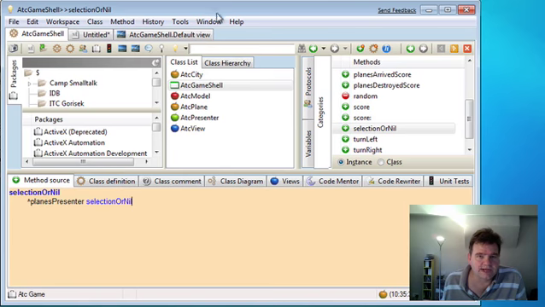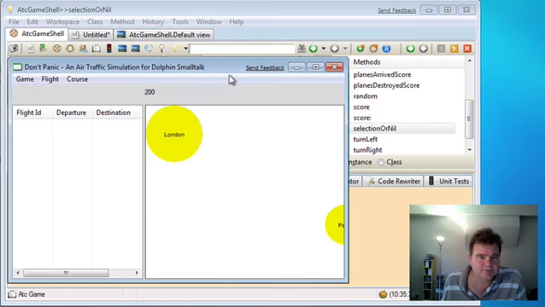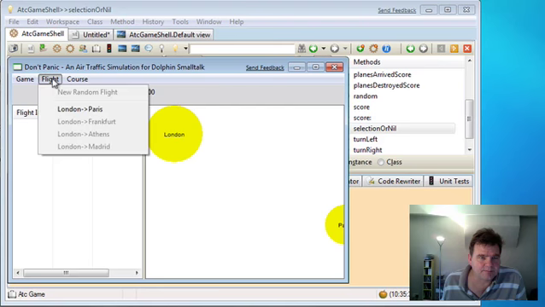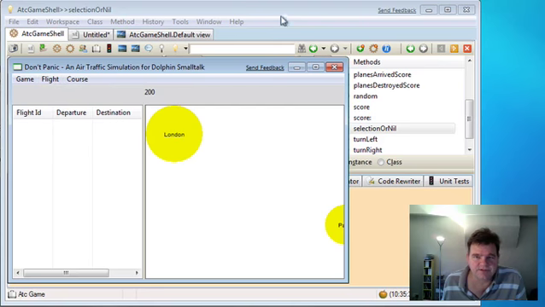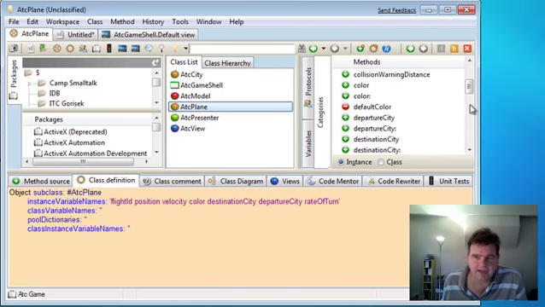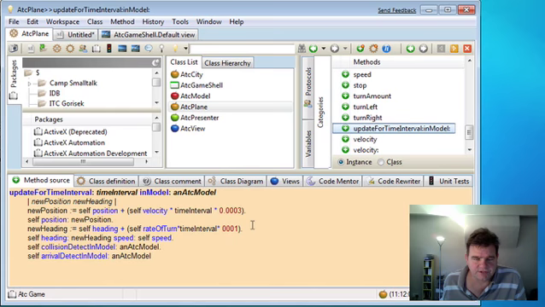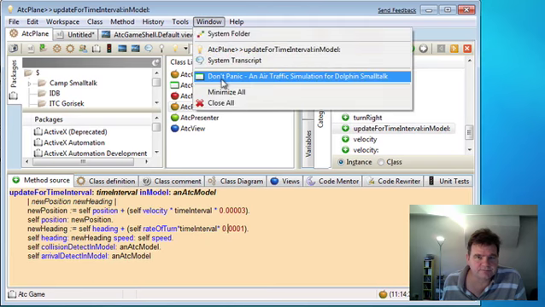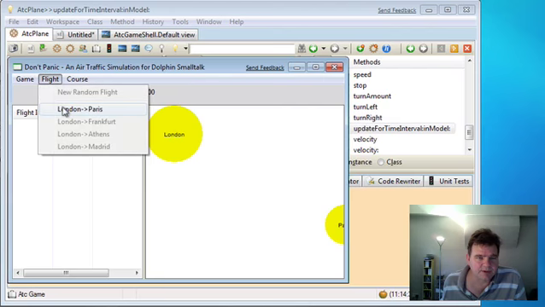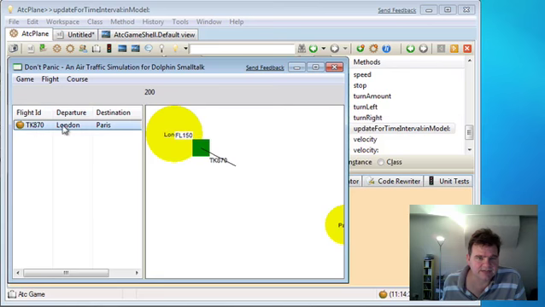and let's go and find our game and set a plane flying. Actually, before we do this, let's just go and slow things down in the plane model, because otherwise I think it will move a bit too quickly off the screen. Let's slow this down by 10 times. Well, I can see a mistake here. This should be 0. There we go. Okay, so let's go back to our game window and set a plane flight from London to Paris. Let's select that and choose turn left.